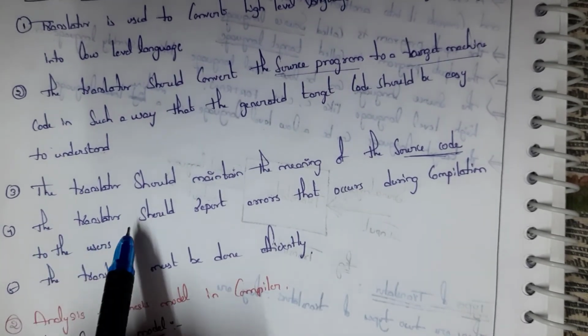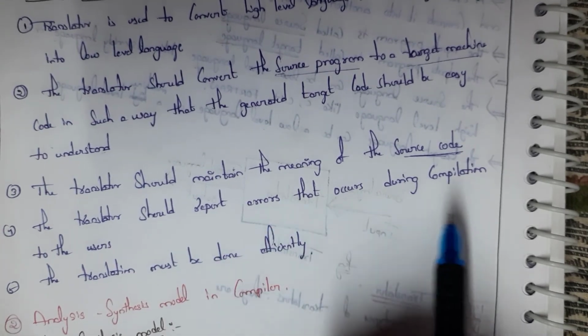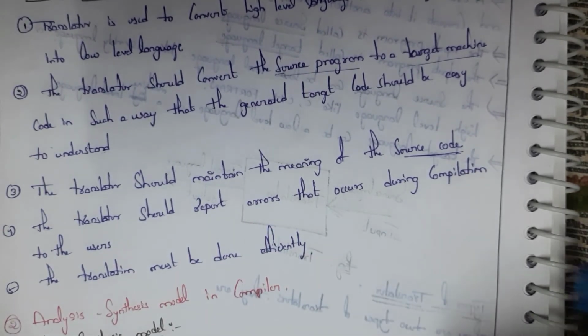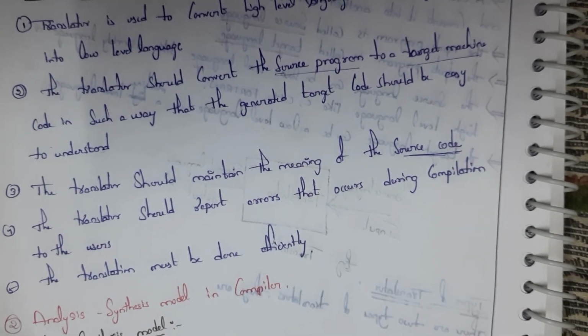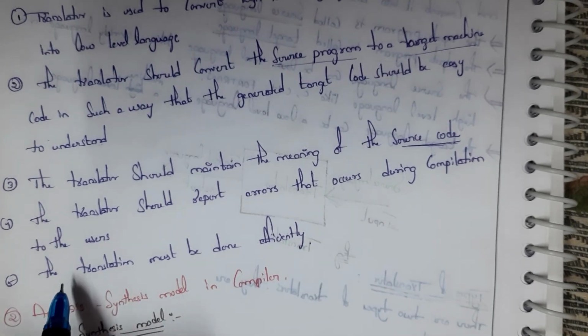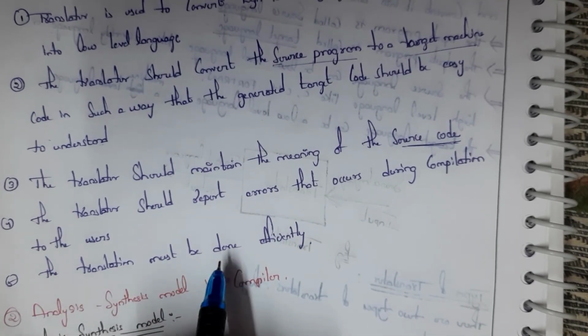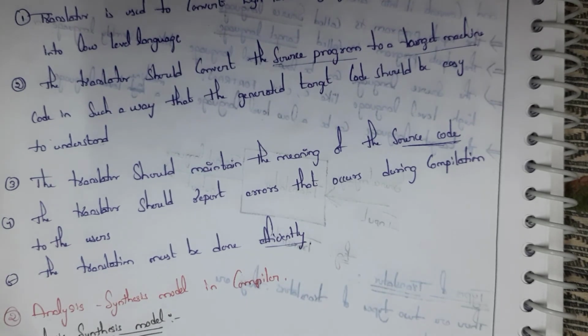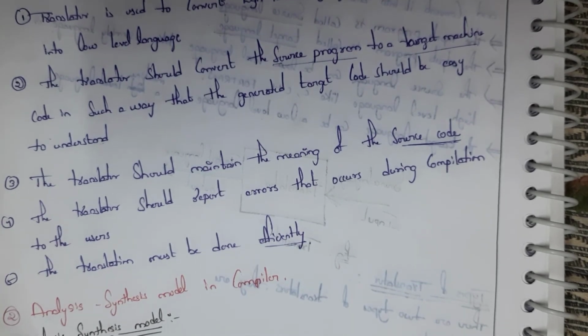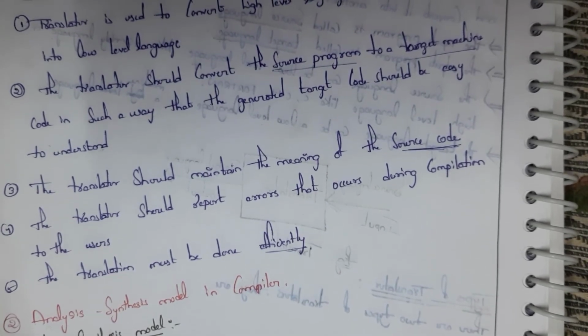Next, fourth one, the translator should report errors if any errors occur during compilation. As I said before in the example, if errors occur, then translator should display error messages. And the translation must be done efficiently. This is the last step. I think you have understood what I have explained.